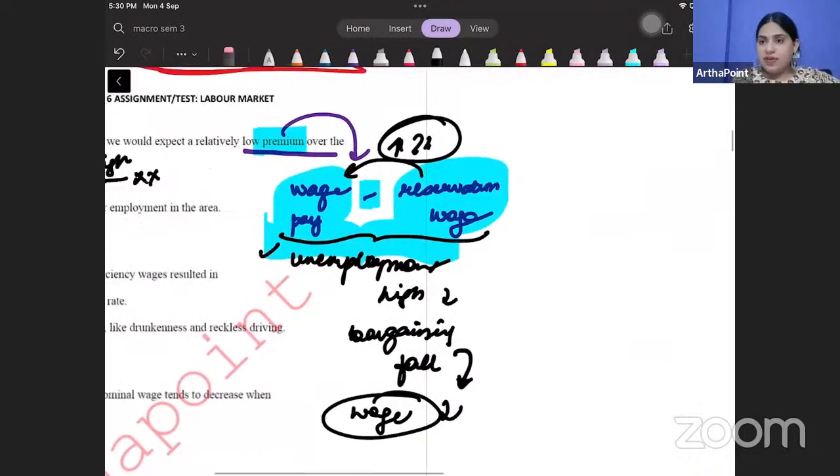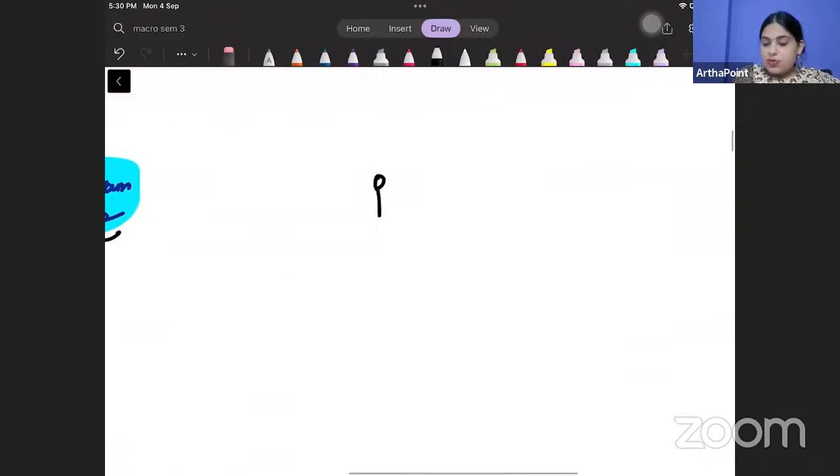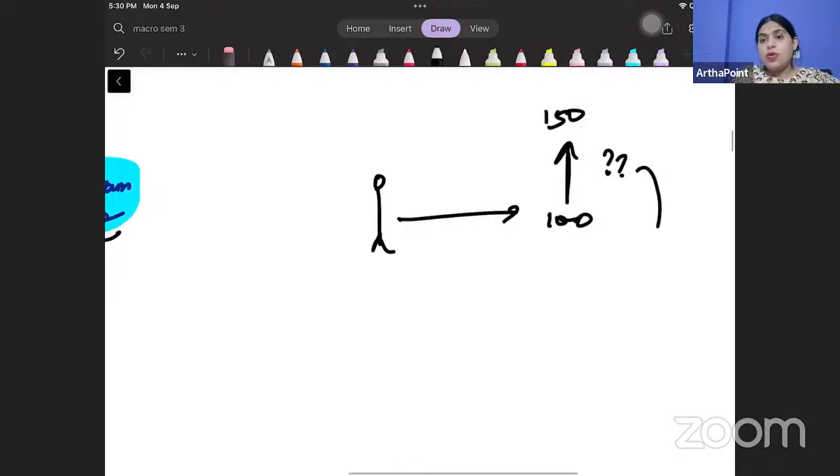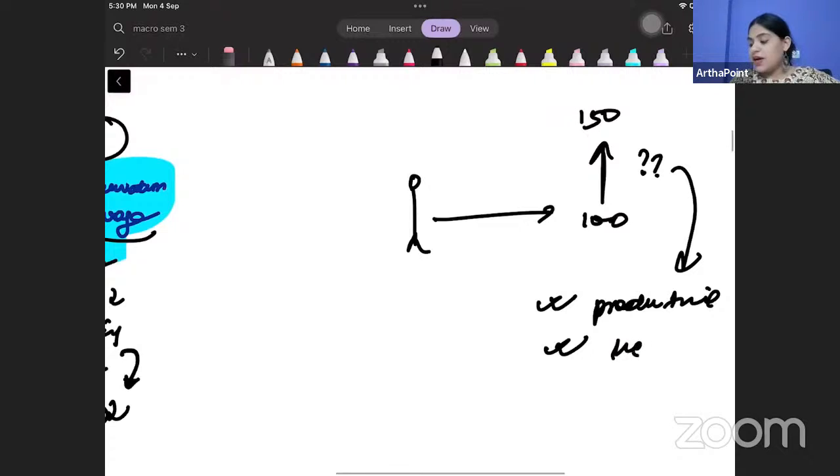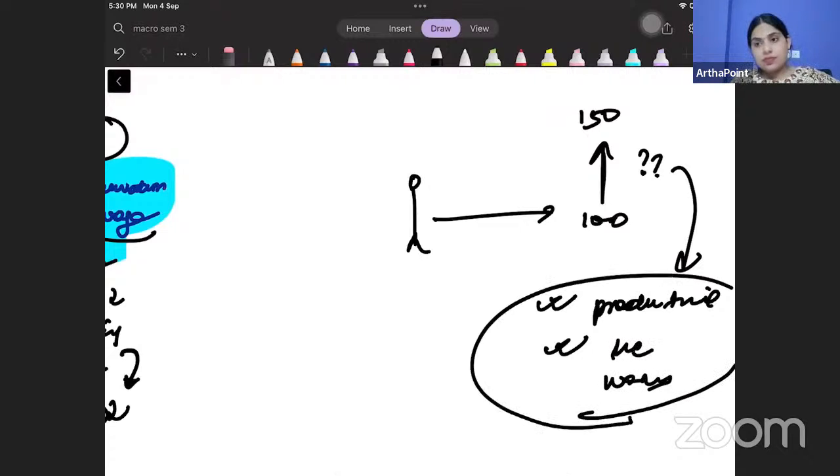देखो, why do we pay wage above reservation? Suppose this is an individual. Beta, he is willing to work at 100. You are paying him 150. तो ये extra क्यों pay कर रहे हो? Because you want him to be productive and you want कि आप अगर नहीं भी देख रहे हो, even if you're not inspecting, he works hard, he is loyal to your company.